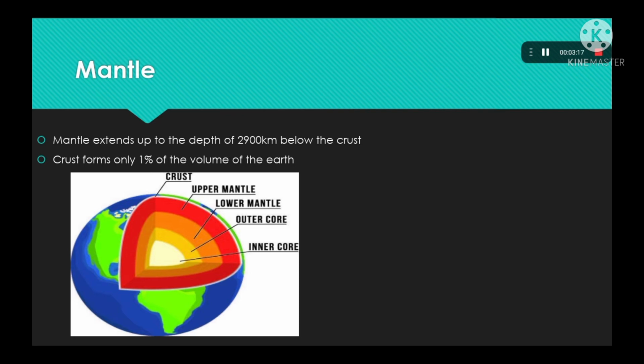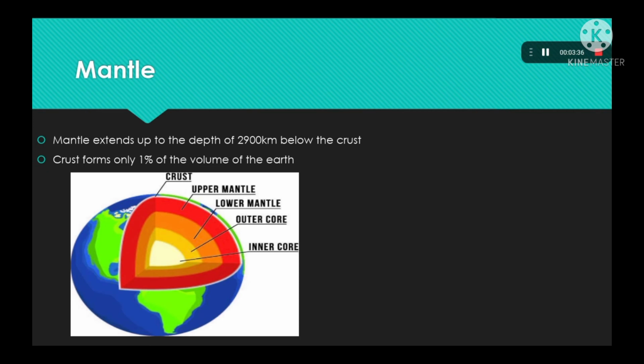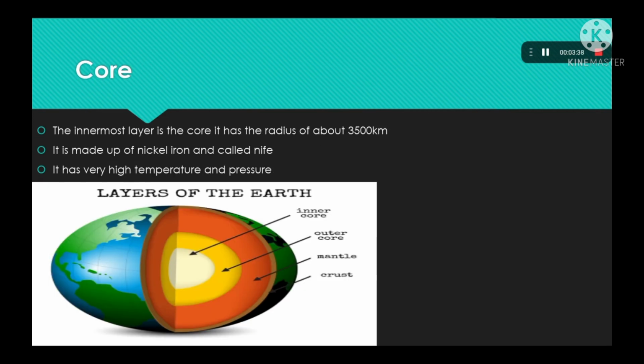Next, core. The innermost layer is the core. The last layer and the innermost layer of the earth's surface is the core. It has a radius of about 3,500 kilometers, which is more than the mantle. Mantle was 2,900 kilometers. The core extends up to the depth of 3,500 kilometers.